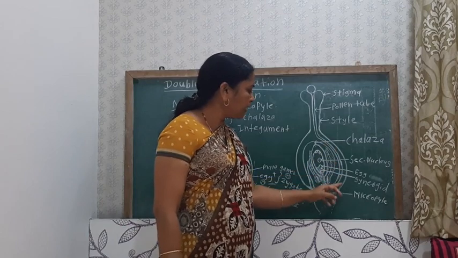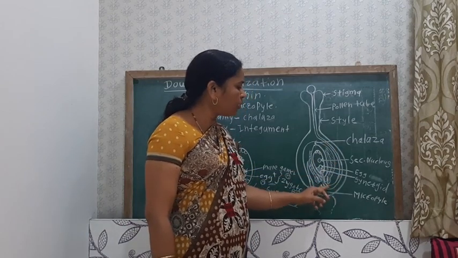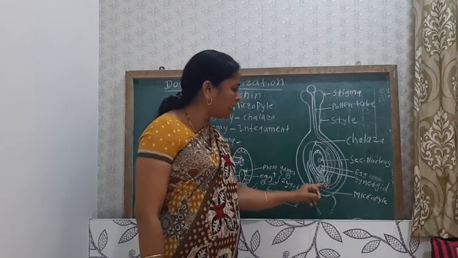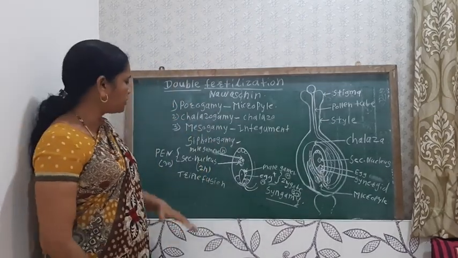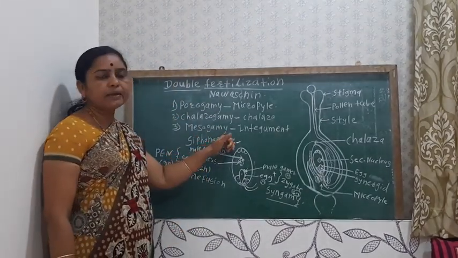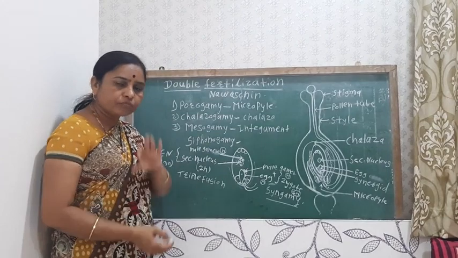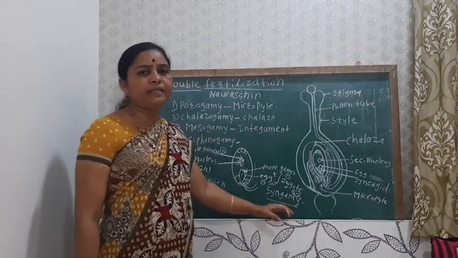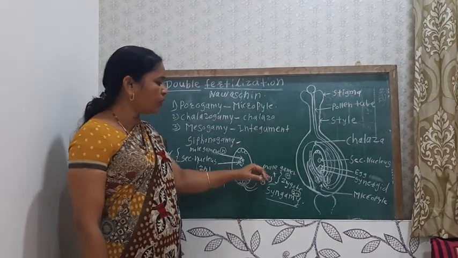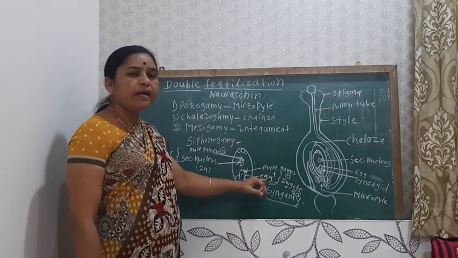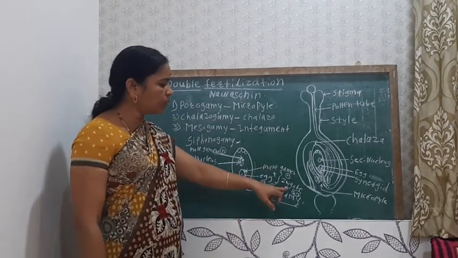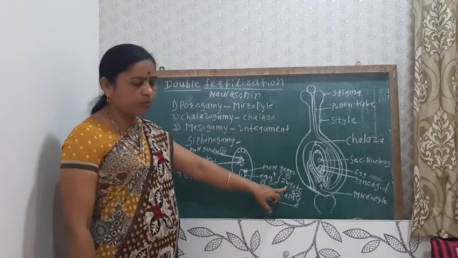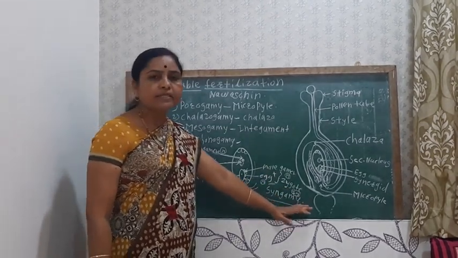That is, two non-motile male gametes are carried by the pollen tube. This process is known as siphonogamy. Third is syngamy. What does syngamy mean? It is the fusion of one male gamete and the egg to produce the diploid zygote. This process is known as syngamy.